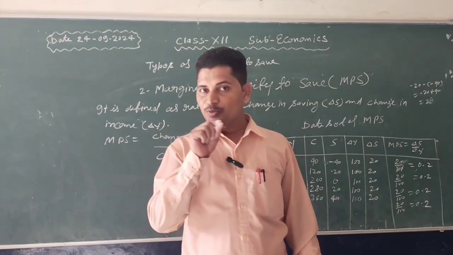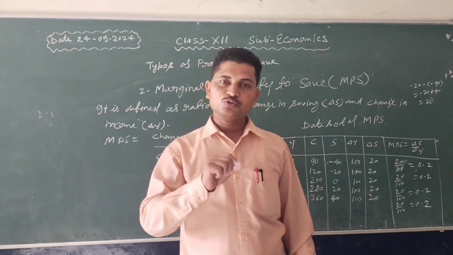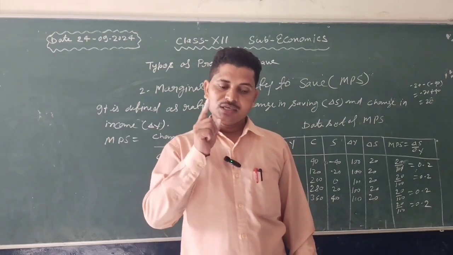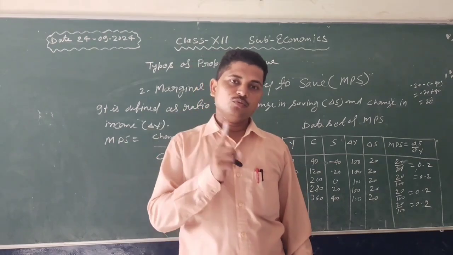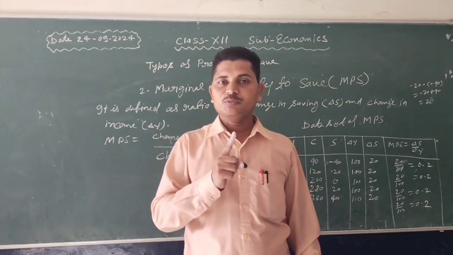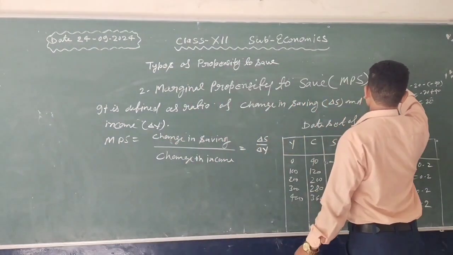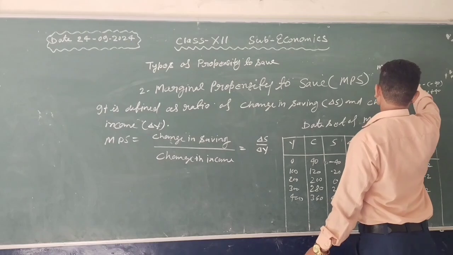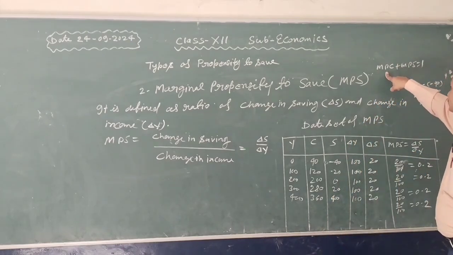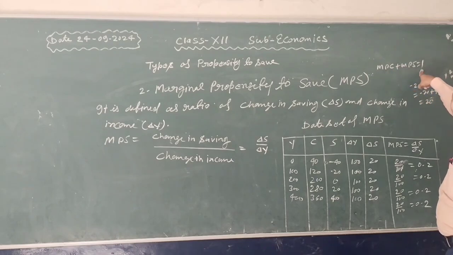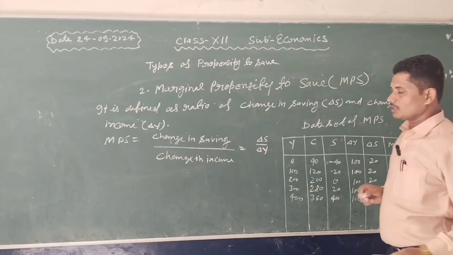It is not equal to 0, and it is not equal to 1, because MPC plus MPS equal to 1. When the value of MPC is 0, in this condition the value of MPS is 1. Otherwise the value of MPS varies between 0 and 1.